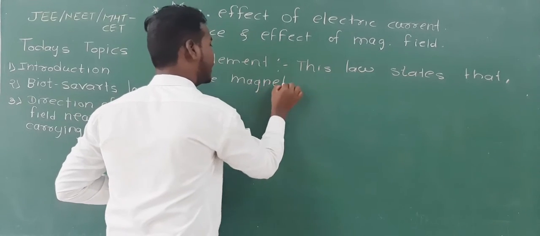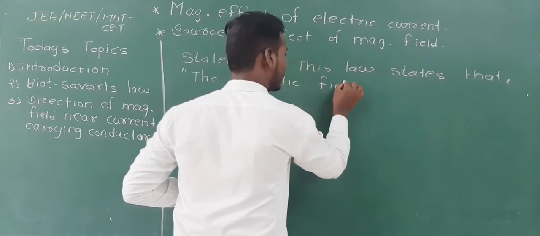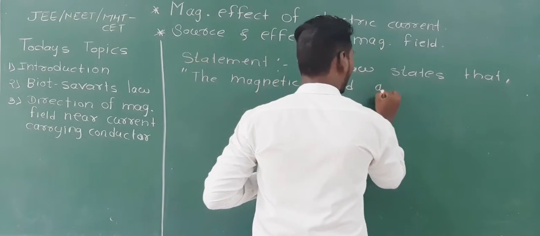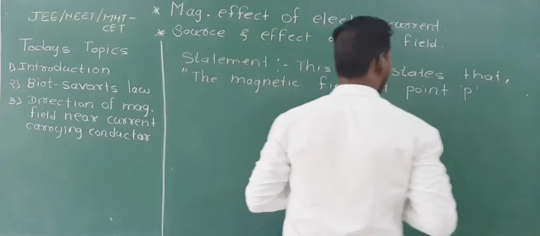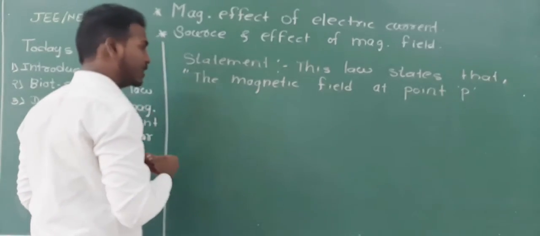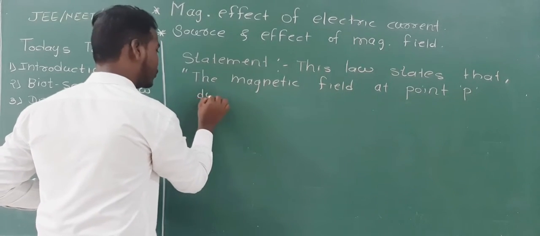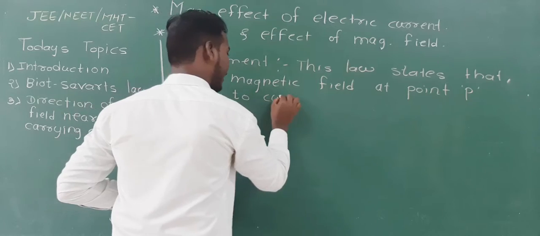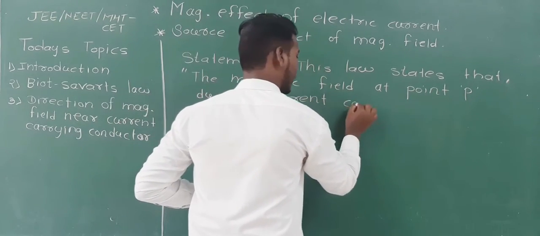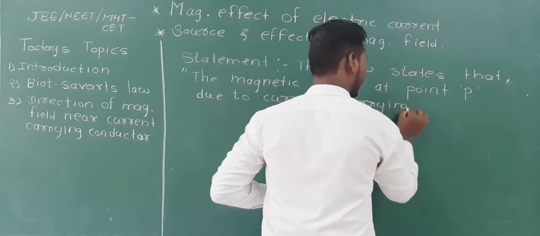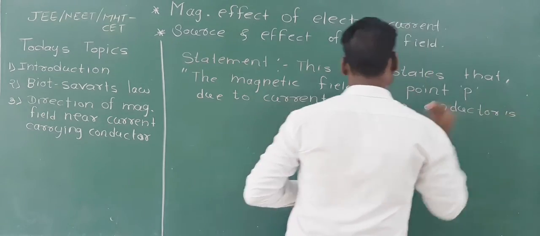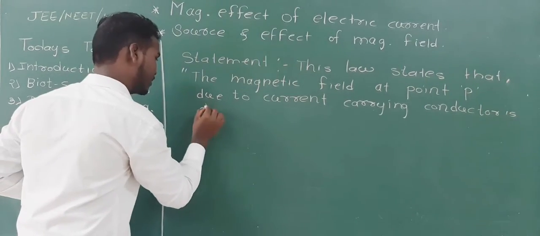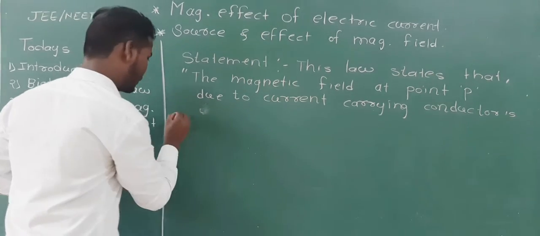It states that the magnetic field at a point P, let's say take a point P, the magnetic field at a point P due to a current carrying conductor is directly proportional, see carefully now.